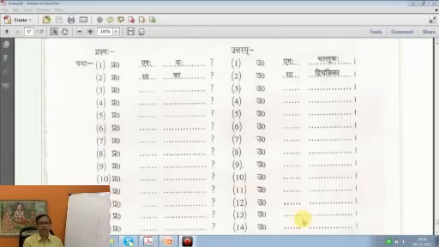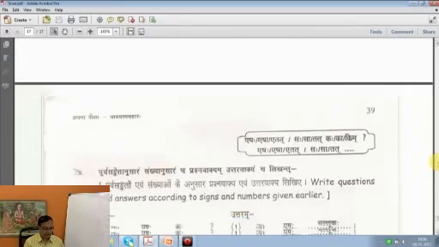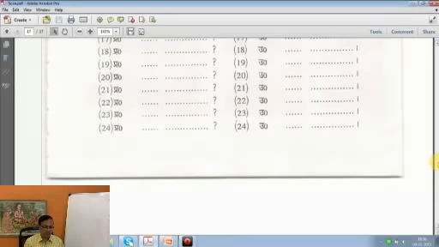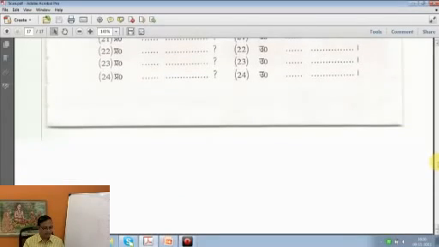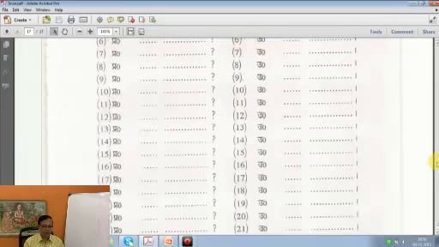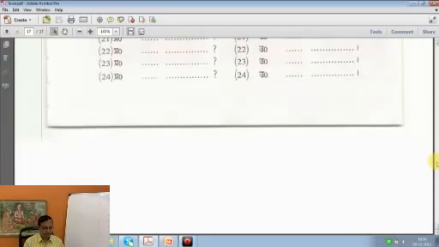So this way you can make any number of interrogative questions and all. The only thing you have to know is the usage. Once you know the usage, you can make several sentences. So this is how we have come to the end of page 39 by practicing these three important pronouns, etat, tat and kim, in the singular number, of course, in the masculine, feminine and neuter genders. And the third lesson begins here on page 40.